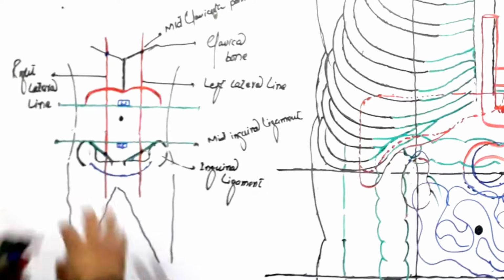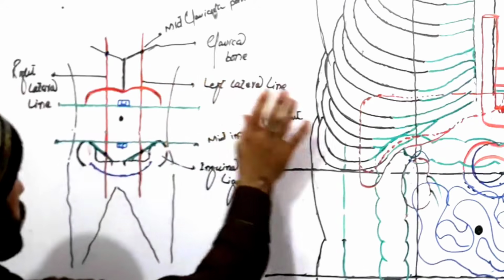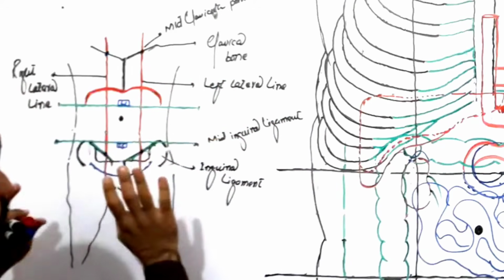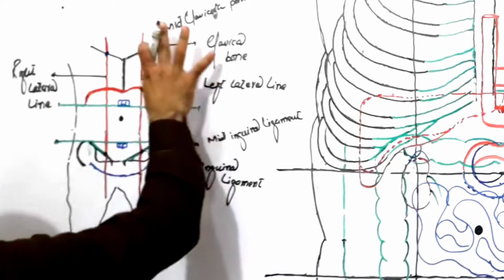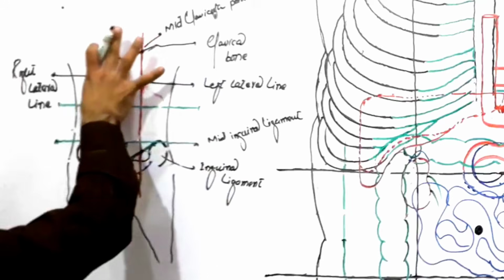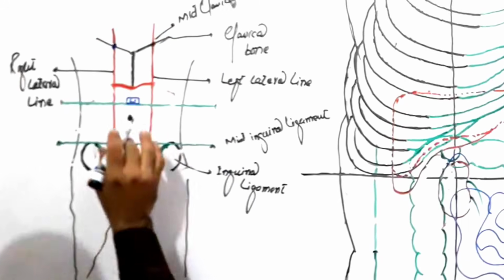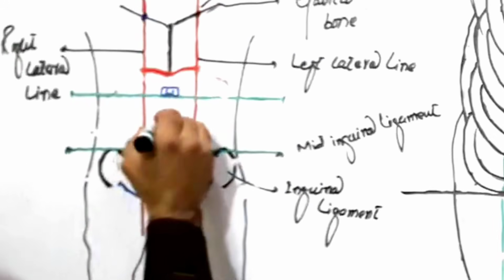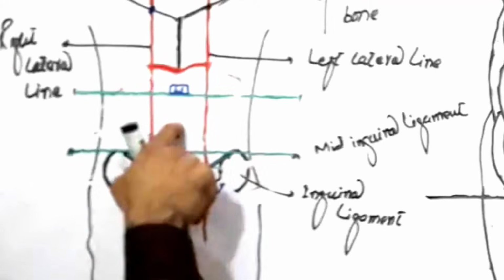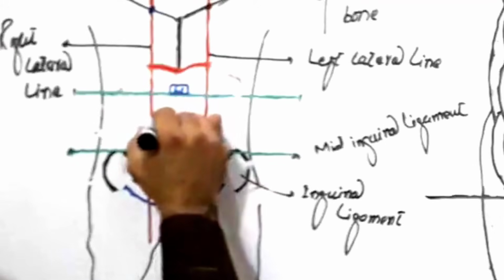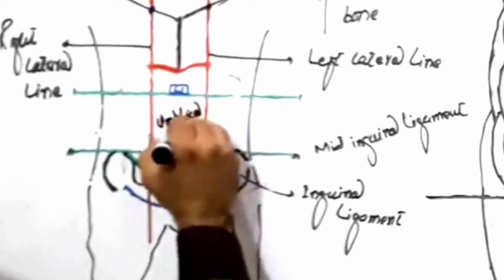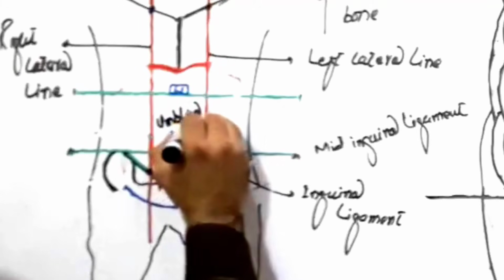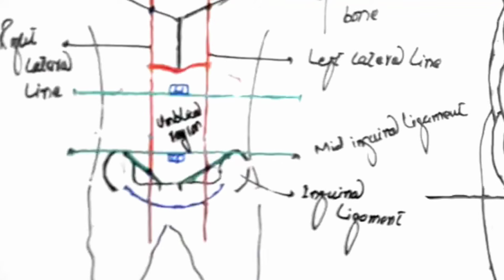Clear, friends? So how many regions are formed? There are 9 regions formed. Let's name all these 9 regions. So let me remove this part. Look carefully. At this point where your umbilicus is present, this region is called your umbilical region. The first region, umbilical.